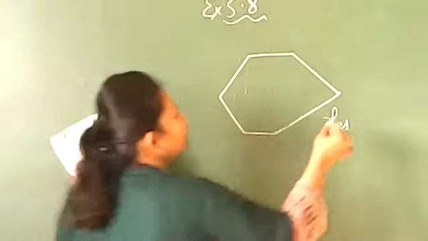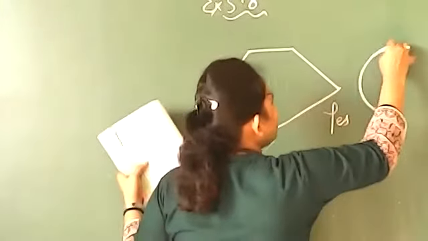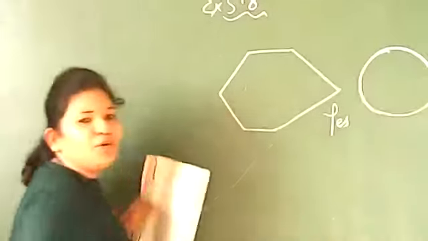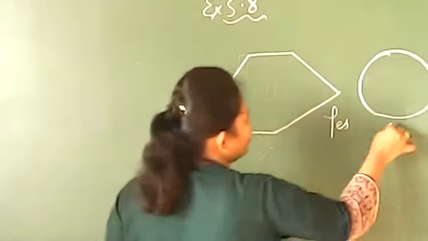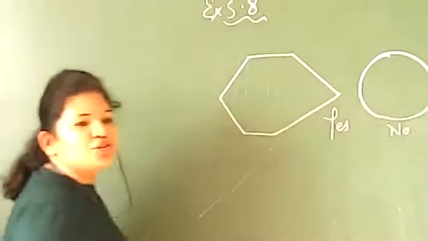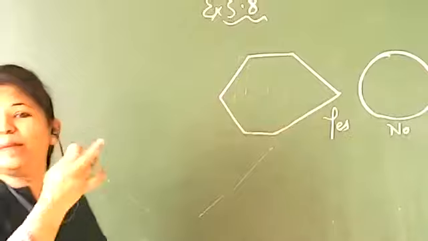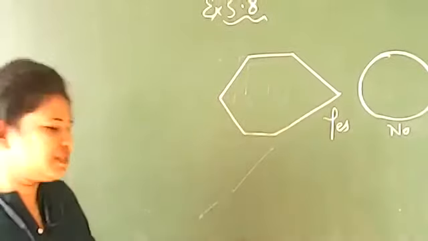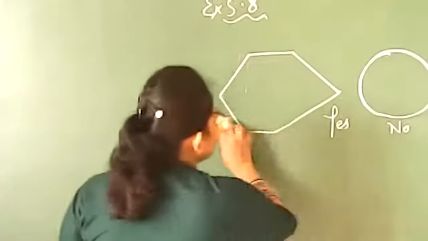Now let's understand another one, which is drawn in the form of a circle. You know this is simple, this is closed, but it is not made up of only line segments. That is why this is also not a polygon. So what reason will you write? It is not made up of line segments.